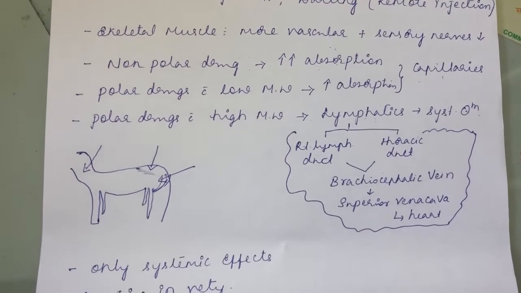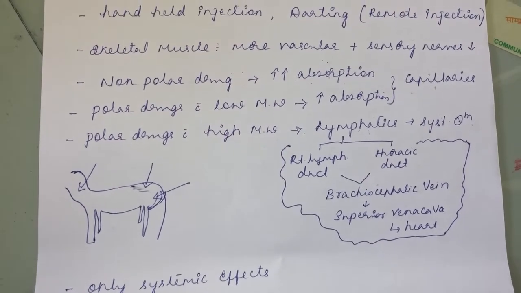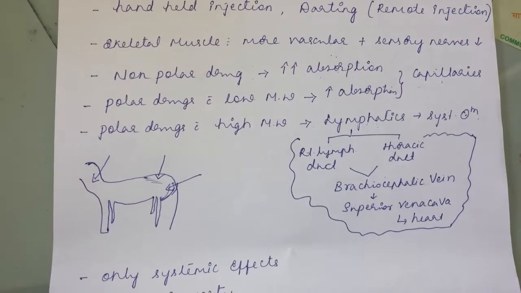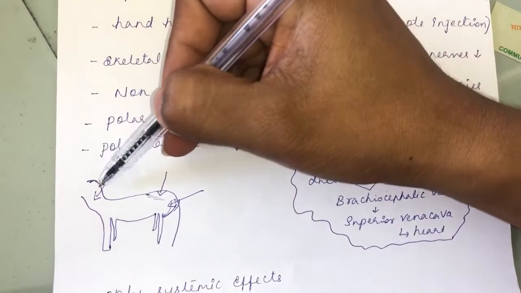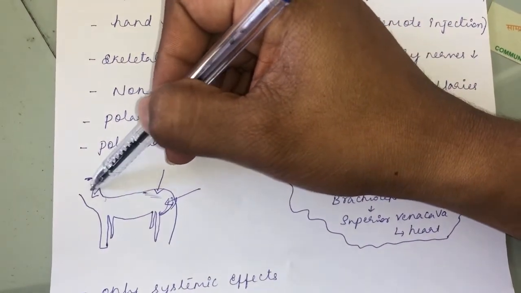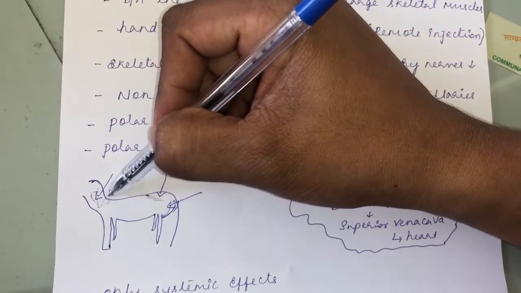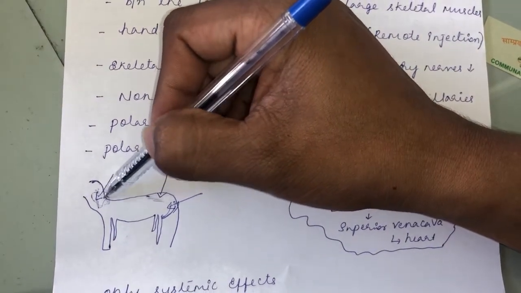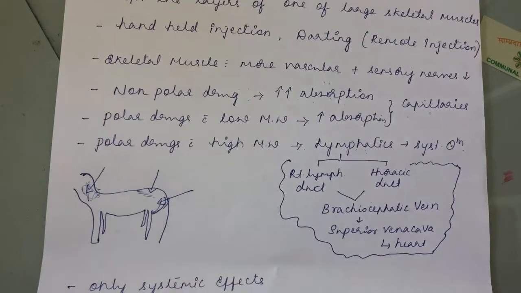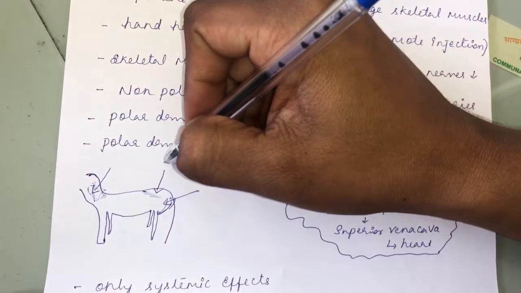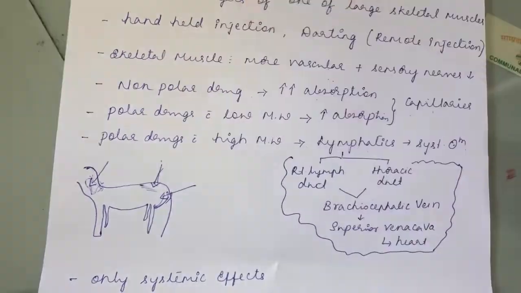Then, the preferred site for the intramuscular route. In cattle, generally we prefer the neck muscle. The most preferred site is the neck muscle, where an inverted triangle area is there at the middle of the neck. So generally we give the injection at the middle of the neck. Another site where we commonly give it is the rump also.